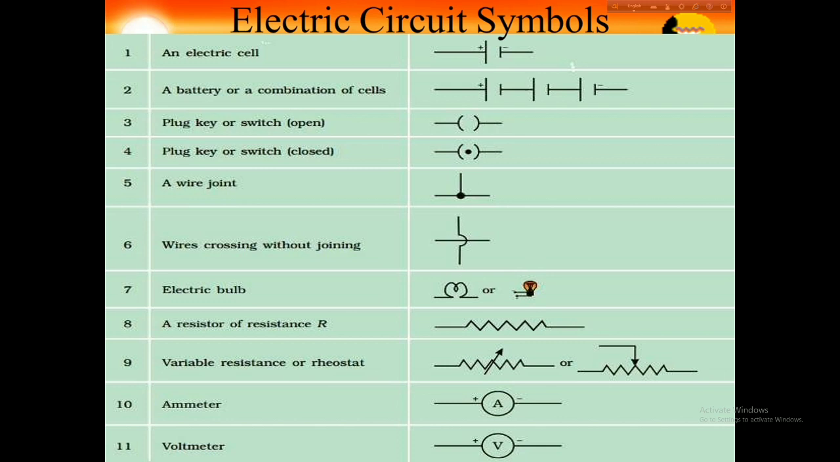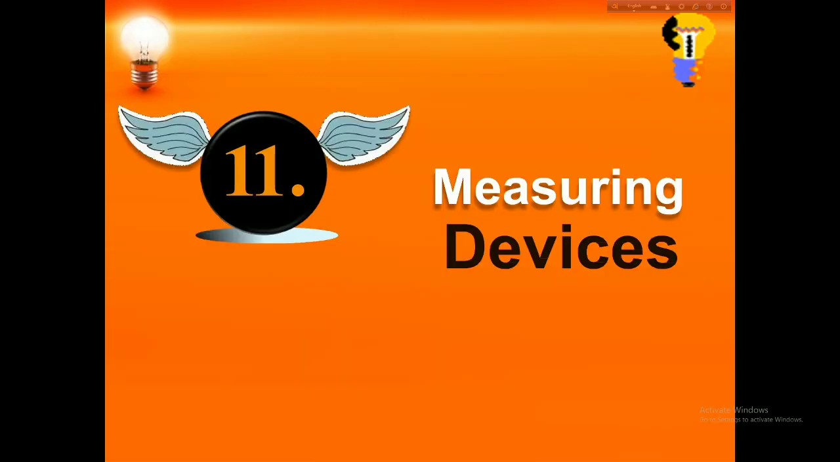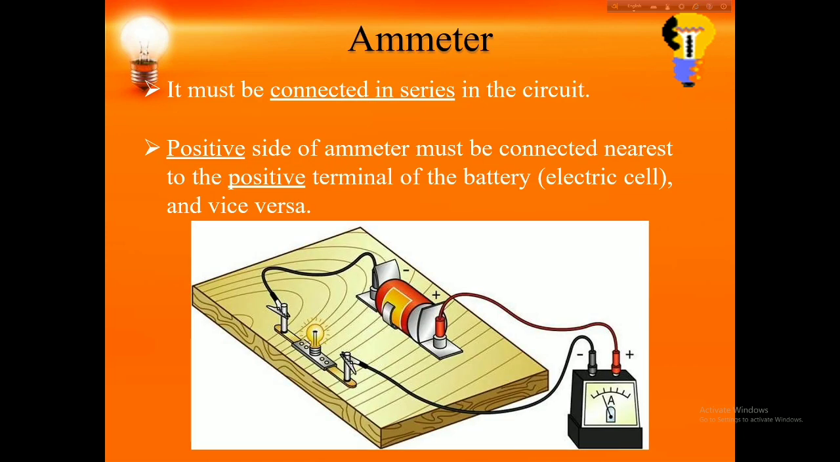Electrical circuit symbols. An electric cell has a positive and a negative terminal, and a battery has more than two. There are also other symbols, such as the electrical bulb, ammeter, voltmeter, etc. Measuring devices. Ammeter.